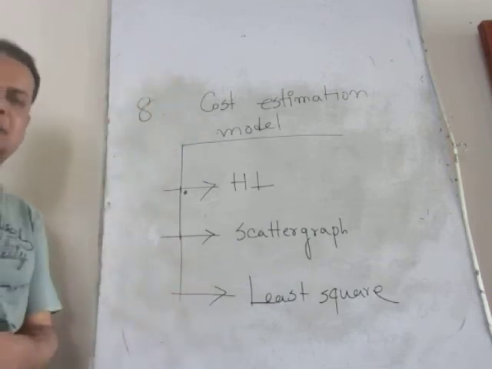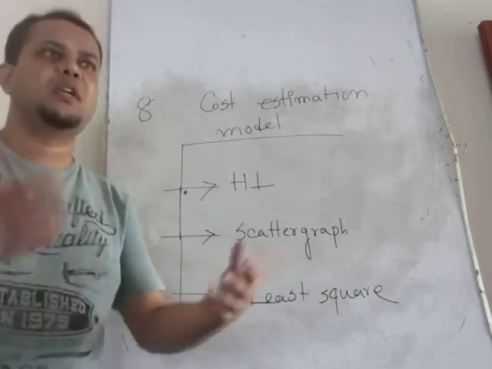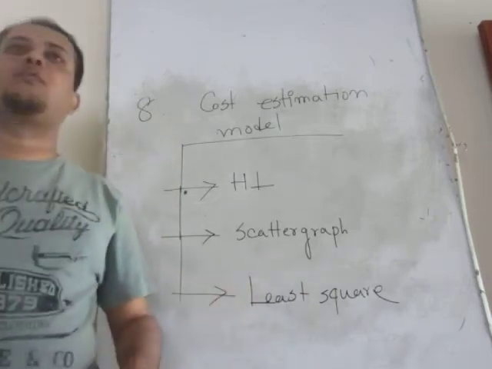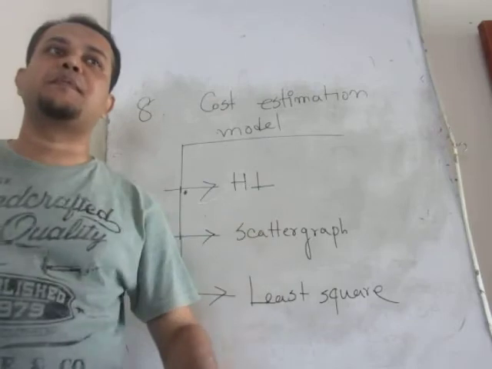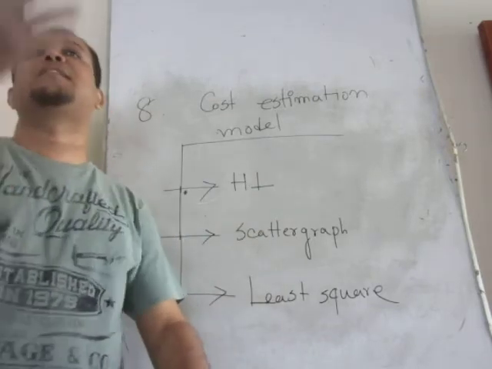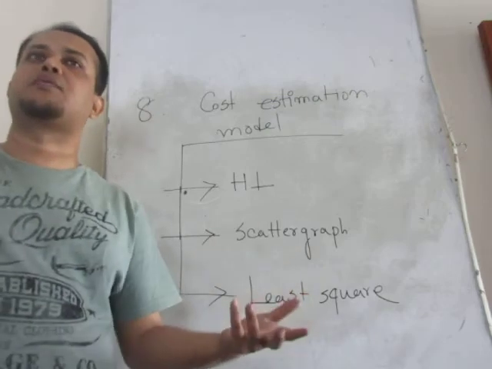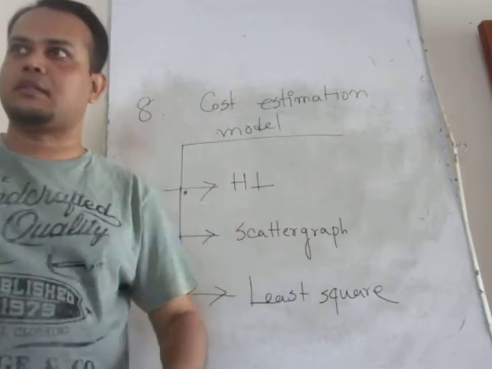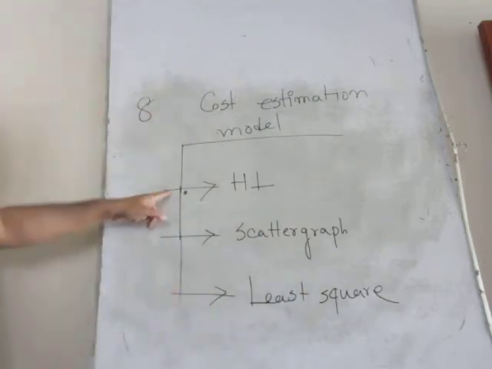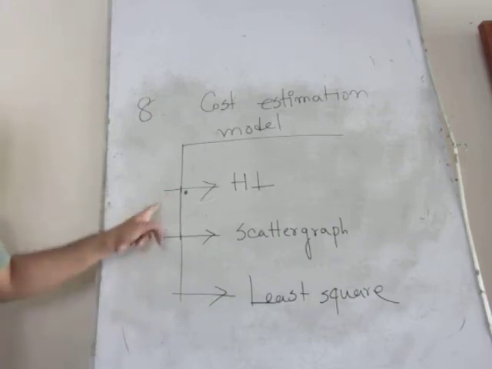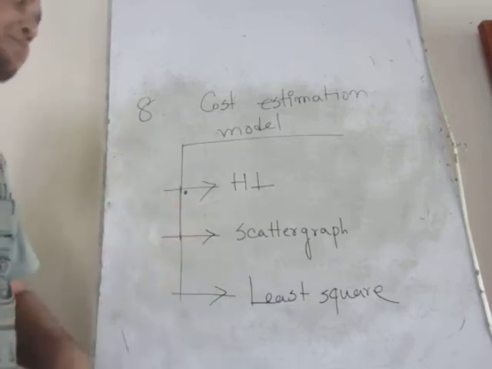Just for example, suppose you are the manager. Now you need to forecast what will be your total cost in the next forthcoming period if you take the decision to produce 100 of a specific kind of thing. Actually, what will be the total cost? You need to forecast that. So you can forecast by using these 3 models. So we will go through that.